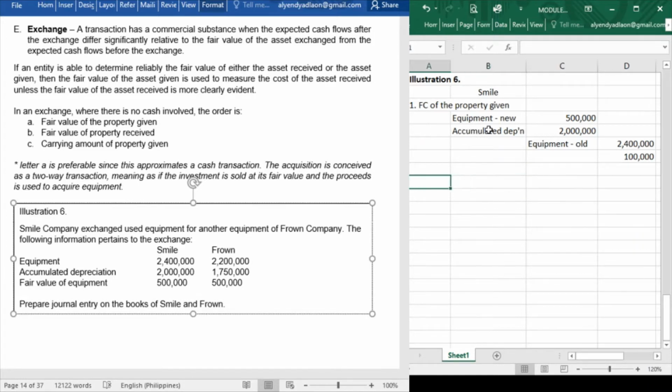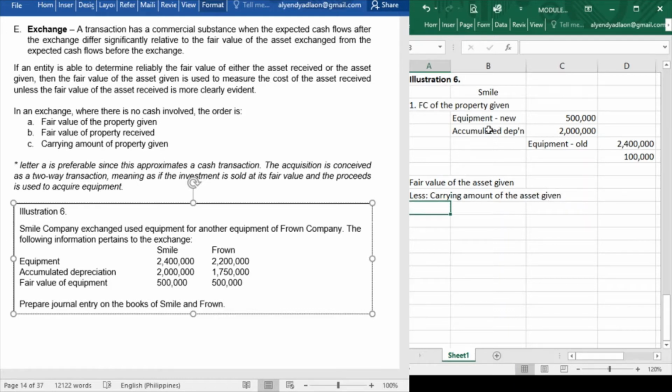Now, how do we compute the gain or loss on this exchange? So, take note of this class. The gain or loss of any asset that you're going to sell, or any property that you're going to sell or exchange, the formula is always the fair value of the asset given less the carrying amount of the asset given.